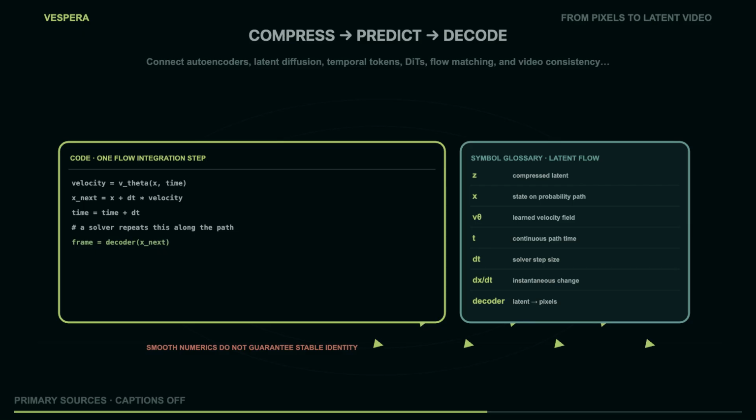In the flow snippet, x is the current point on the probability path, v theta is the learned velocity at x and time t, and dt is the solver's step size. One Euler step adds dt times velocity to x. A practical solver can use better numerical rules, but this tiny line exposes the contract. The network predicts velocity, and the solver performs integration. The decoder appears only after a latent state is ready to inspect. Smooth code execution still does not certify that the same face, hand, or cube survives semantically. Numerical continuity and identity continuity are different tests.